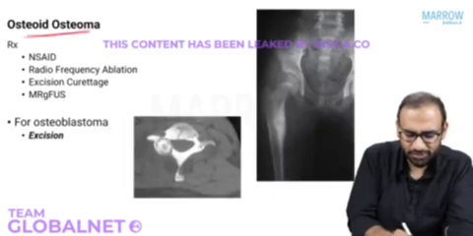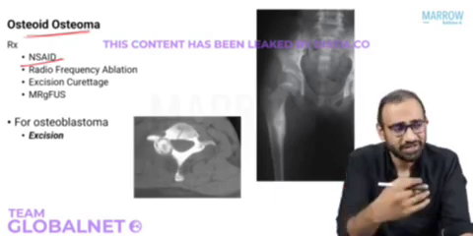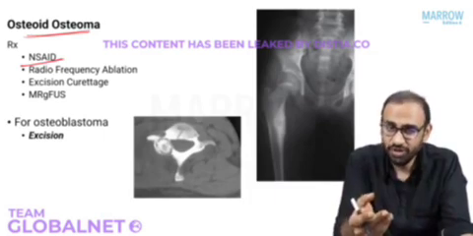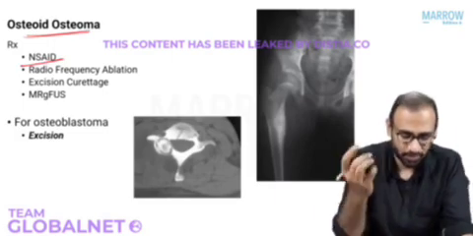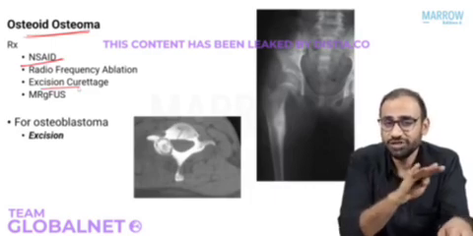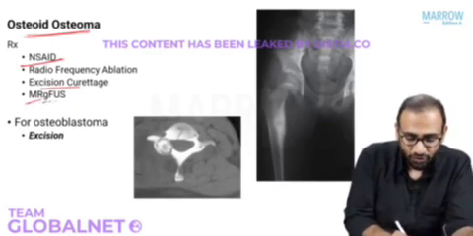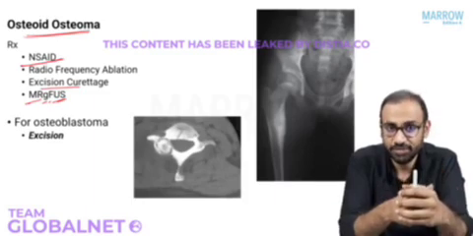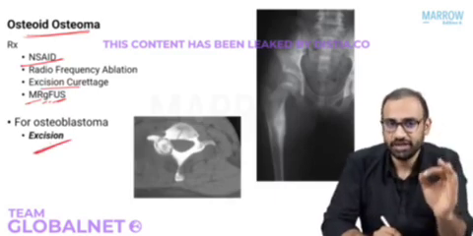The treatment of osteoid very simple, NSAIDs. If the patient is responding to NSAIDs, most of the time your treatment is complete. There is nothing else to do. If the patient is responding, there is nothing that you need to do. If he's not responding or he doesn't want to use medications for a longer time, then you can go and surgically remove it. There are various options. You can go for an excision curettage. You can use a radio frequency ablation, particularly in the superficial bones like tibia, or you can use MR guided focused ultrasound to ablate the lesion. All right, you can ablate the lesion. But for osteoblastoma, you'll always have to go for excision because there is always a risk of malignant transformation.